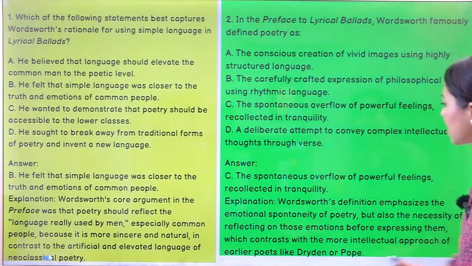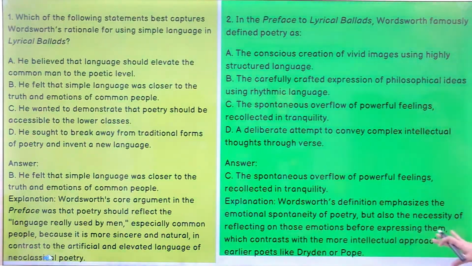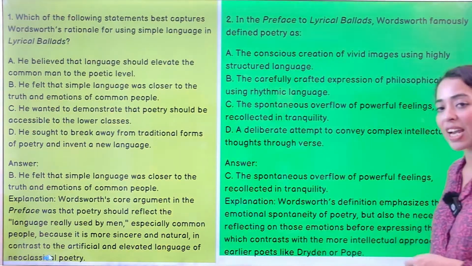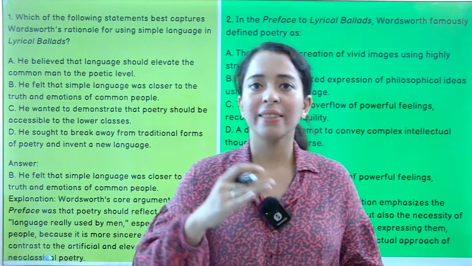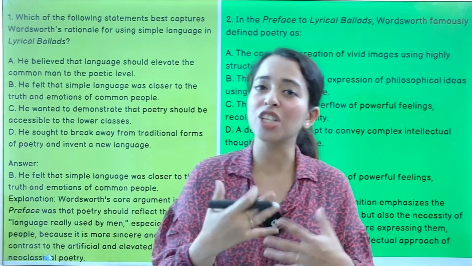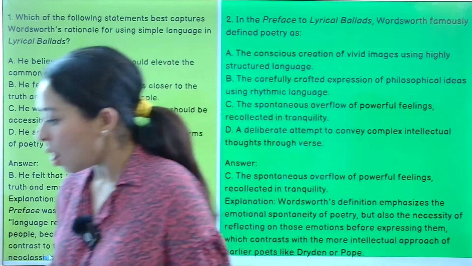But also the necessity of reflecting on those emotions before expressing them, which contrasts with the more intellectual approach of earlier poets like Dryden or Pope. So it's like they need to be spontaneous, they need to be in a way that lage ki haan, the poetry has just been written in an emotional way, okay.